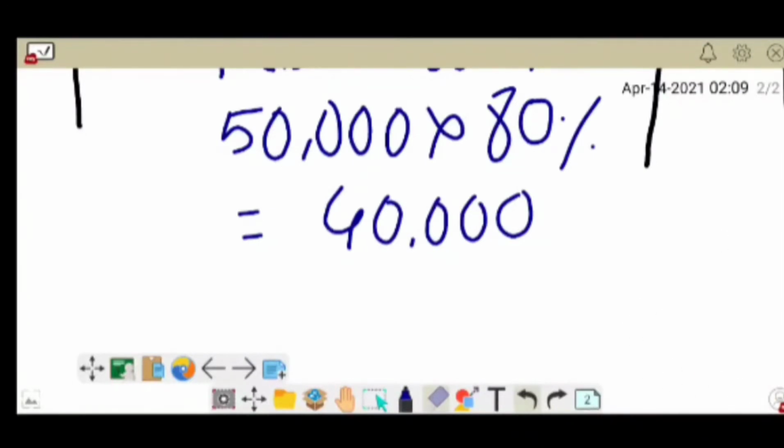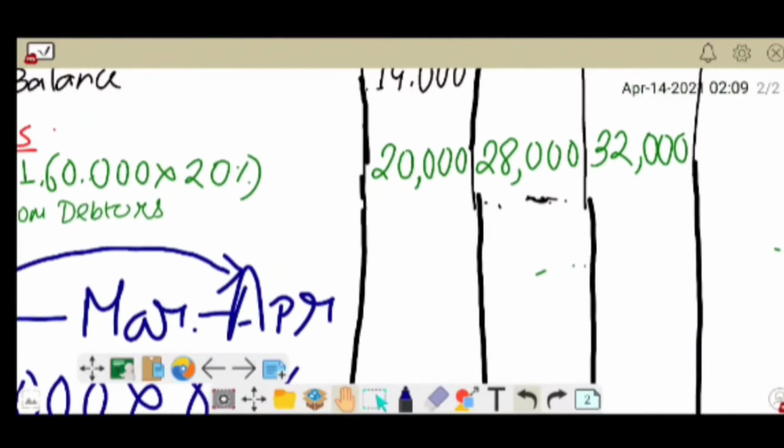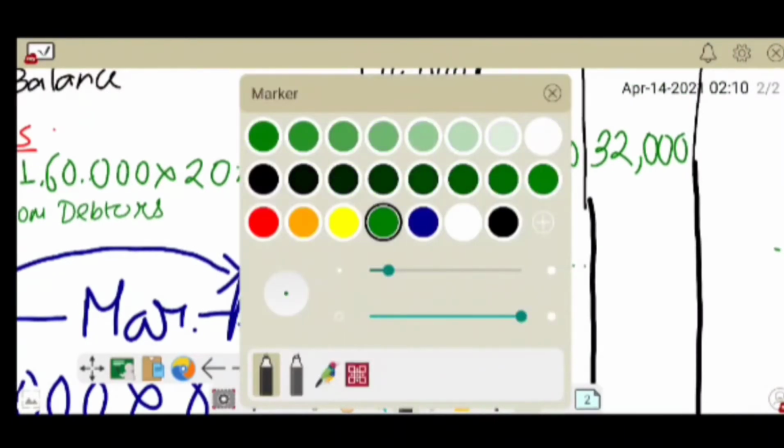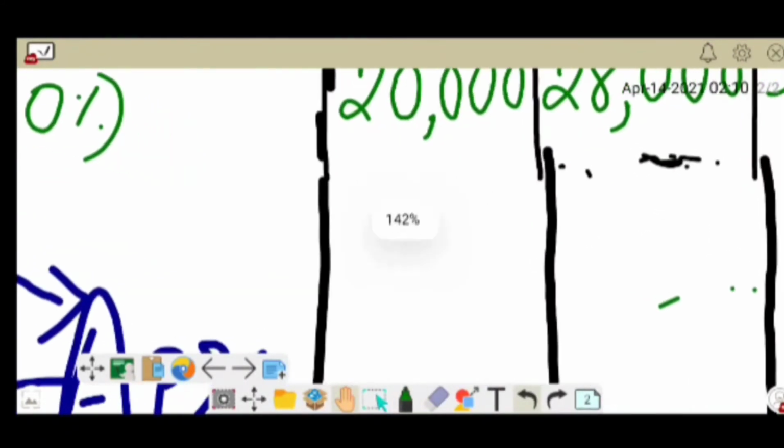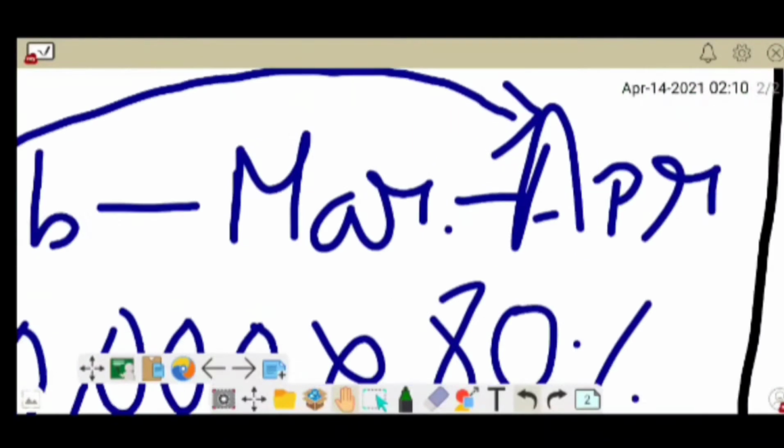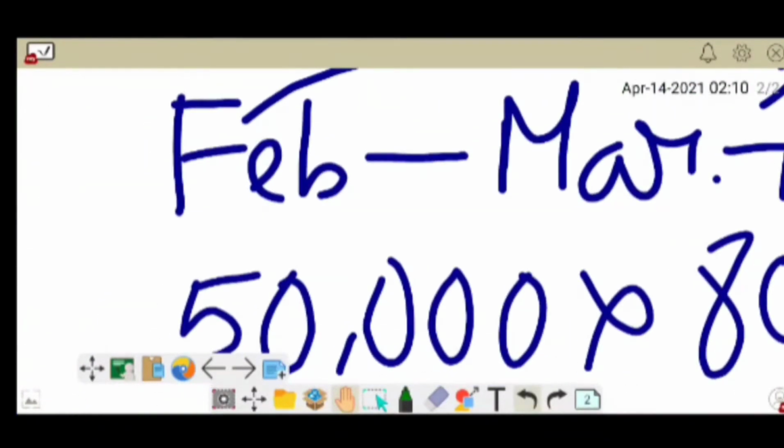The amount will be 40,000. So the amount of 40,000, I am getting this payment after 2 months. So that is called April. So I will get the amount of 40,000. I think there is no confusion. If there is any confusion, then just check the description box, and you will get my calling and WhatsApp number, and just ask me.